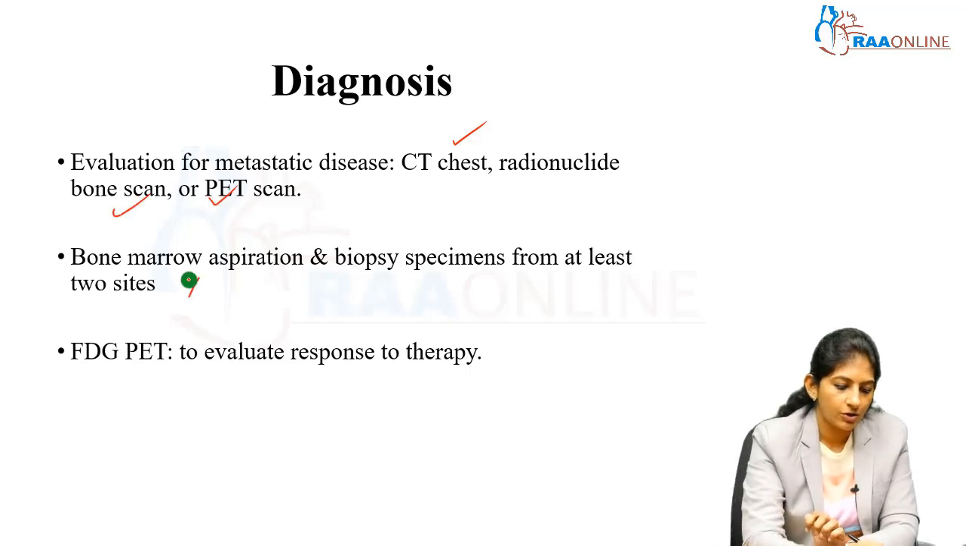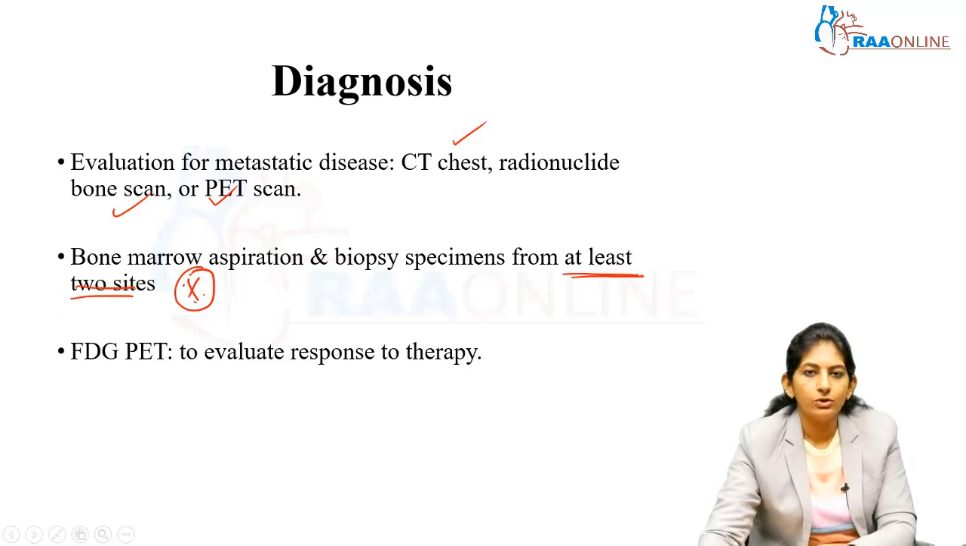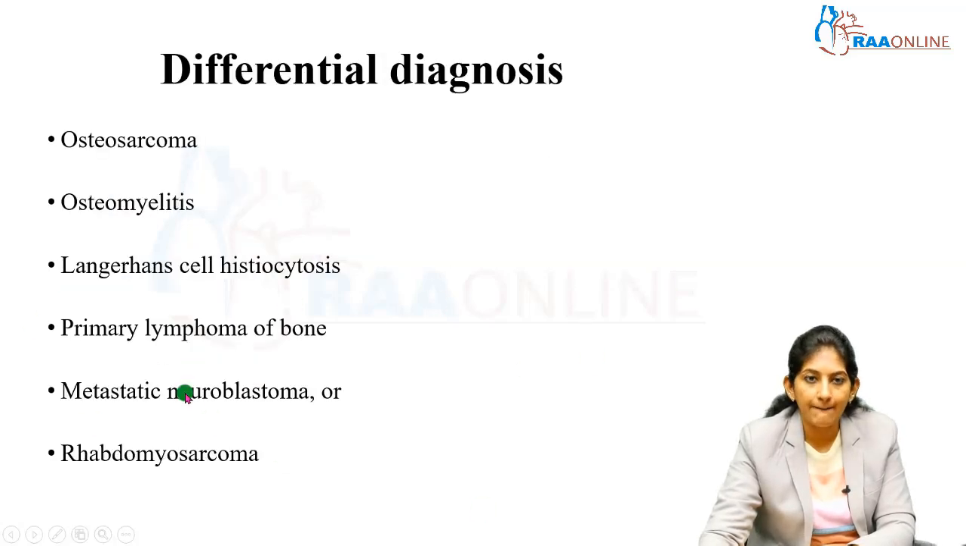Bone marrow aspiration and biopsy, very, very important. From at least 2 sites, you will have to take the bone marrow aspiration and biopsy. And to see the response to therapy, we evaluate through FDG PET.